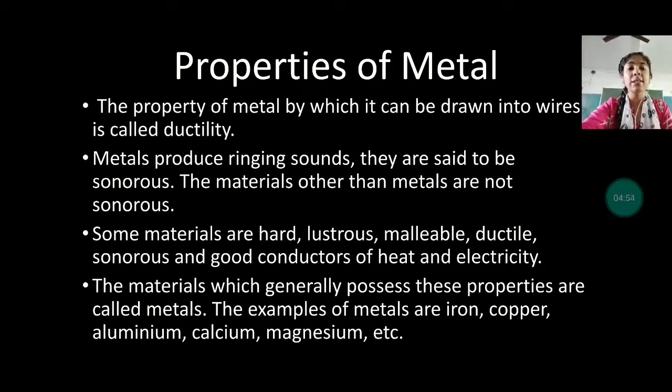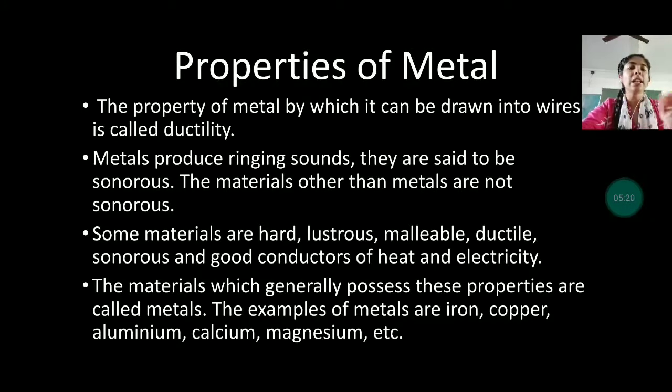Metals produce a ringing sound. They are said to be sonorous. So a tin tin tin type of sound comes, because it is a metal. The sonorous sound is produced only by metals. The materials other than metals are not sonorous. Some materials are hard.